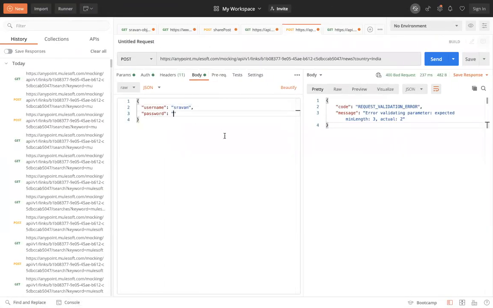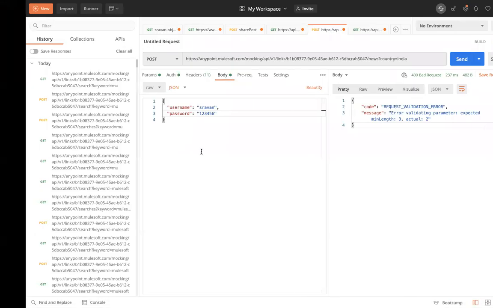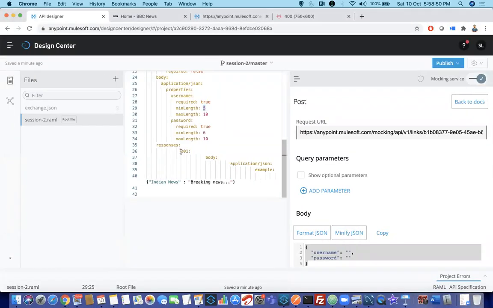Password 1 2 3 4 5 6, because 6 is the minimum length I am giving. Now if you see here, all are valid. News, post method, body is JSON, country is India, username, password, everything is fine. Now when everything is fine, I should get 201 status with this response.